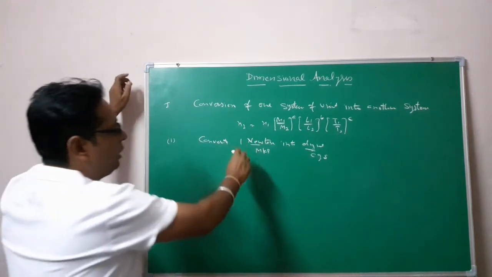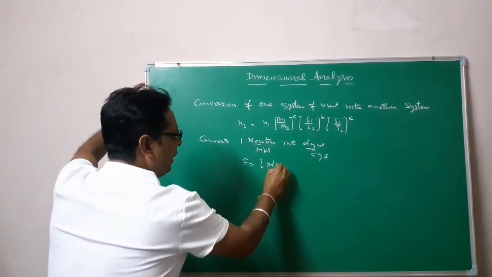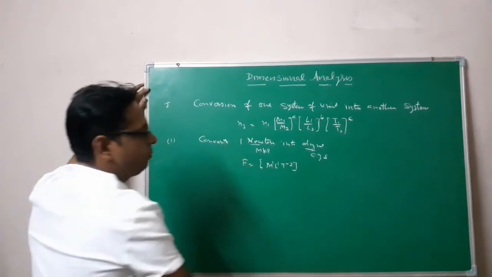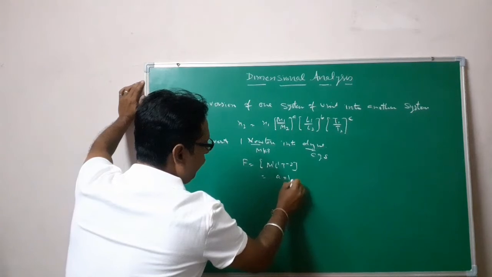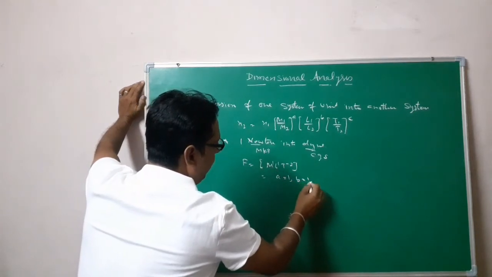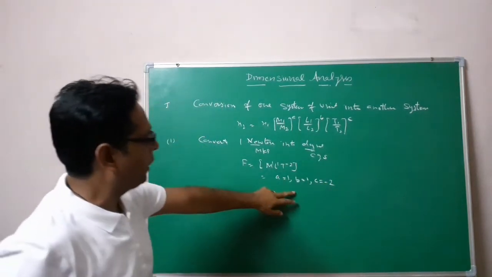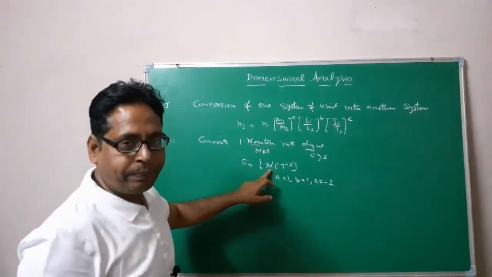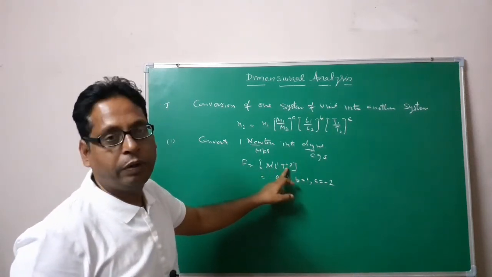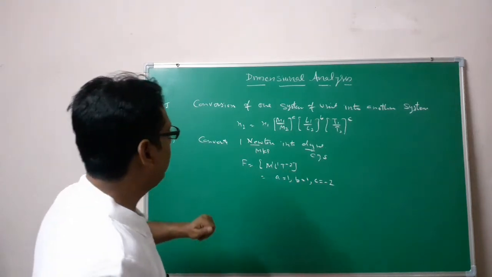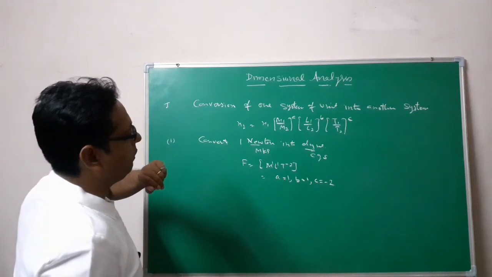Force has the dimensional formula M^1 L^1 T^-2, so a is equal to 1, b is equal to 1, and c is equal to minus 2. Here a means the power of M, b the power of L, and c the power of time T.